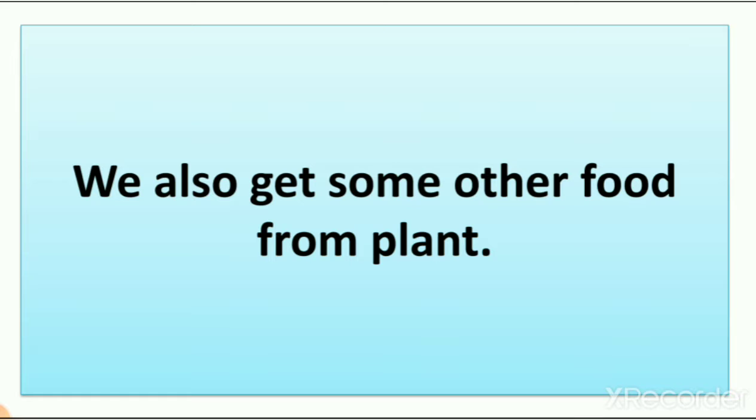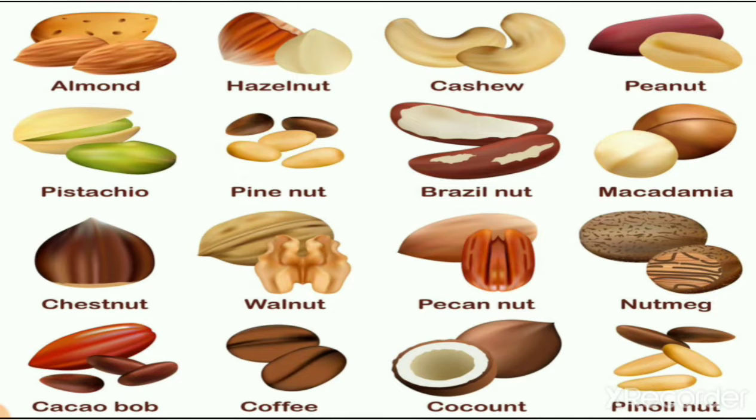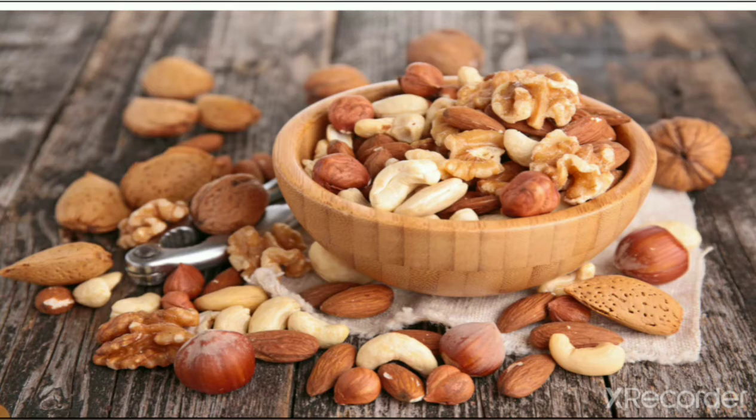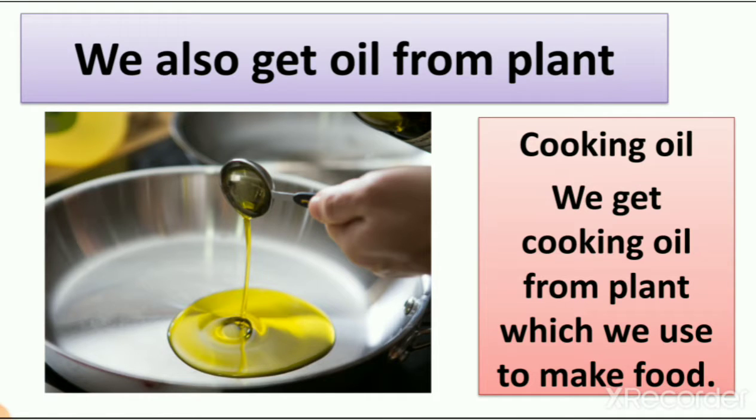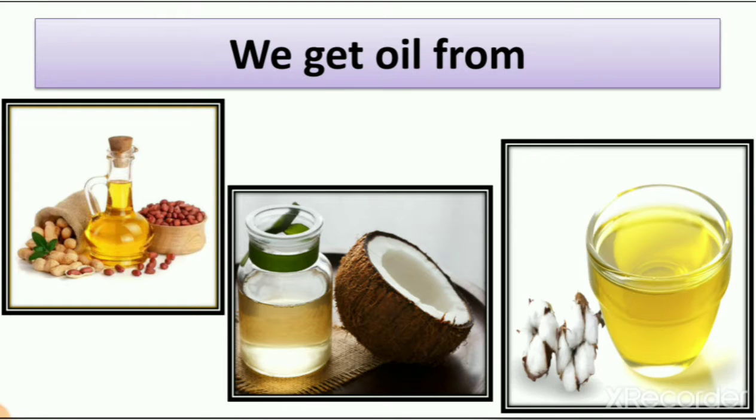Then we learn that we also get some other food from plant. Here you can see the dry fruits which we get from plant, which we use to garnish sweet dishes also, and we use in spicy dishes also. Then we learn about cooking oil which we get from plant. So 3 plants giving us cooking oil which we use mostly. Other plants also give us cooking oil, but in our house we use groundnut oil, coconut oil and cotton seeds oil mostly. So this oil we get from plant.